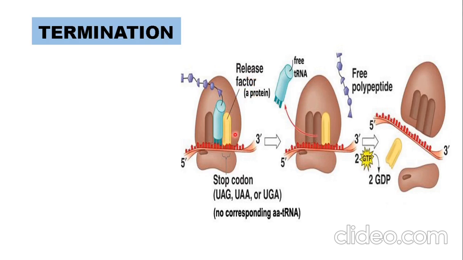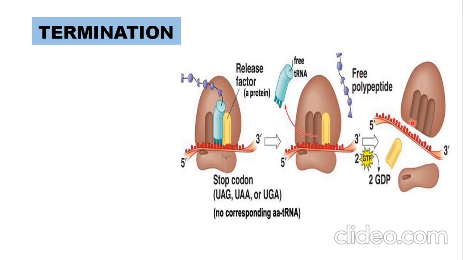The ribosome continues its movement. As it moves, what will happen? The preceding tRNA is already out. Once it is out, it will become free from the ribosome, and on that side the amino acid chain will be released out of the ribosome. So that terminates the polypeptide formation. We can see here the polypeptide is free, its formation is complete.